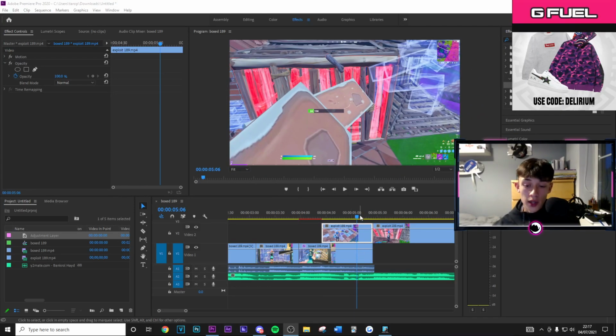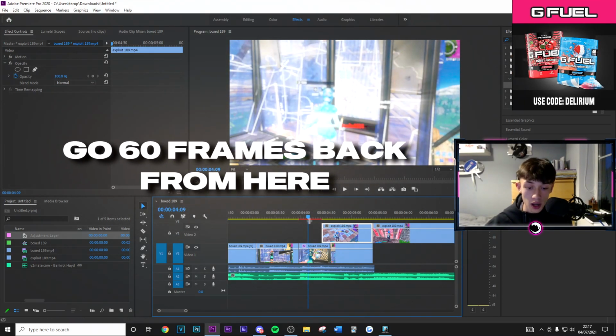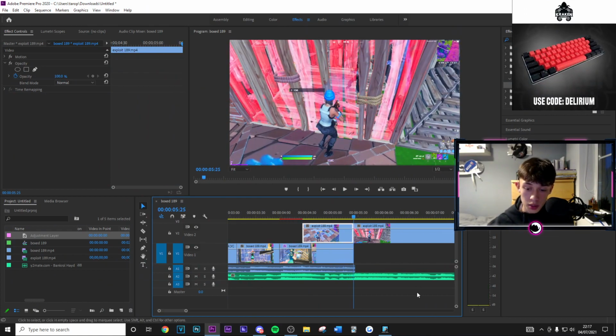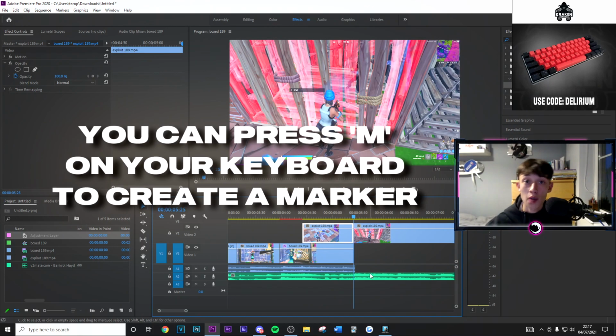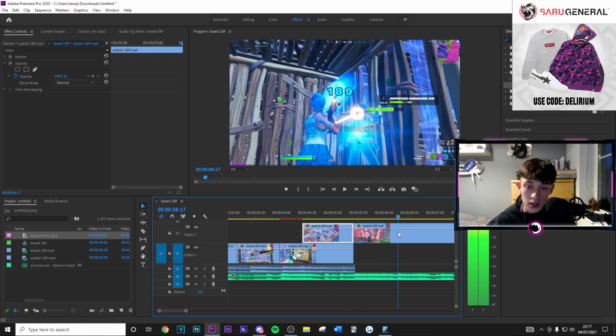Right guys, so once you've gone ahead and now applied your first nice little kill effect and build up, and then your island at the start, we're going to go ahead and add the next clip in. Obviously just sync this up to the beat drop, so you can see the beat drops right here. You can press M on your keyboard to create a marker if you want, but I'm kind of rushing this right now, so I just didn't do that. But yeah, make sure you have the damage pop up right there.